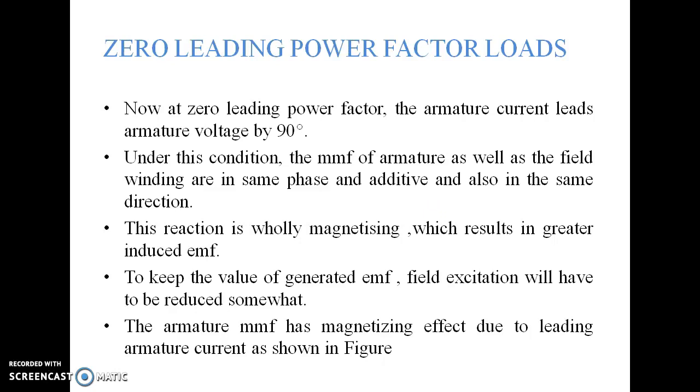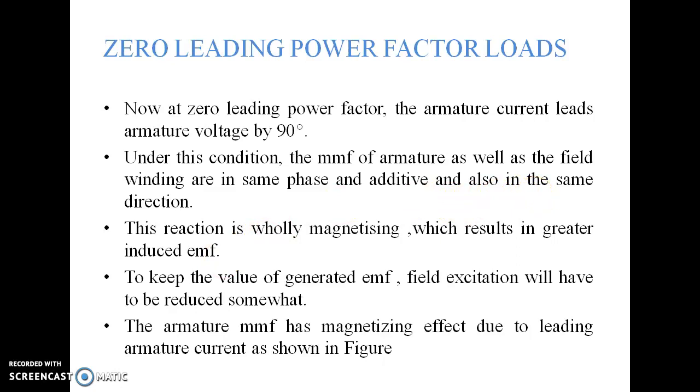Mark minutely. What happens in unity power factor load? The armature flux and main field flux are perpendicular to each other: cross magnetization. In the lagging power factor load, the armature flux and the main field flux are in opposite phase with each other. That was demagnetization.